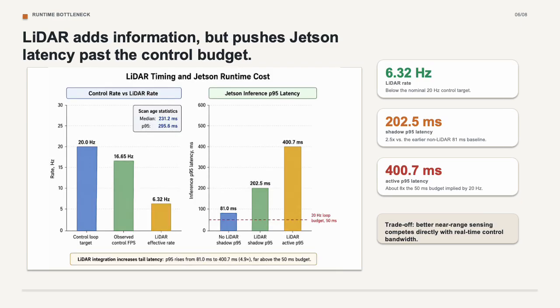And the lidar helps perception, but it is expensive on Jetson Nano. The lidar rate is only 6.32 Hz. With lidar enabled, P95 latency rises to 202.5 milliseconds in shadow mode and 400.7 milliseconds in active mode, far above the 50 millisecond budget for 20 Hz control.